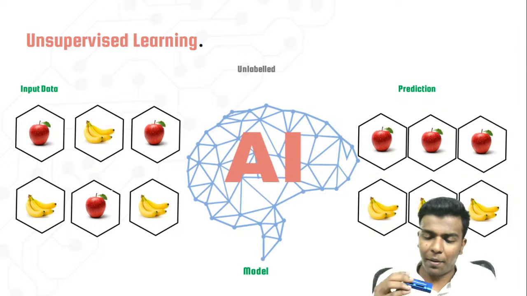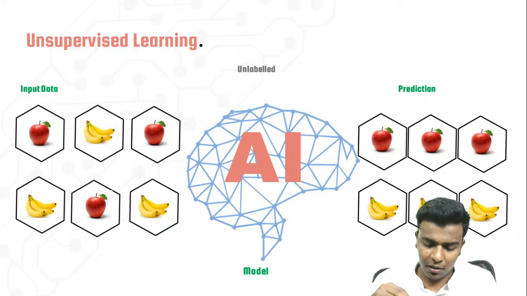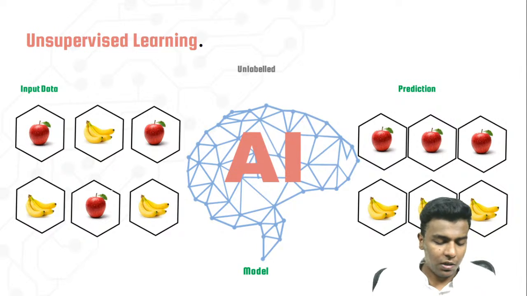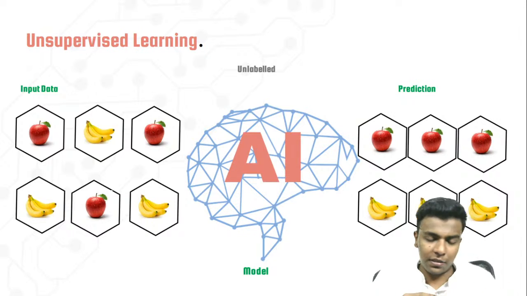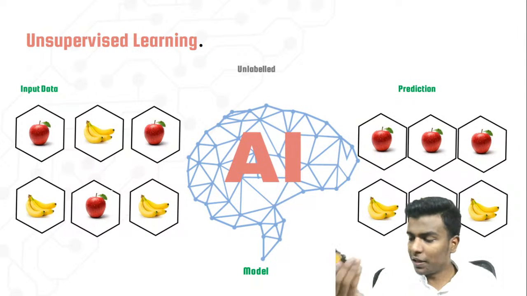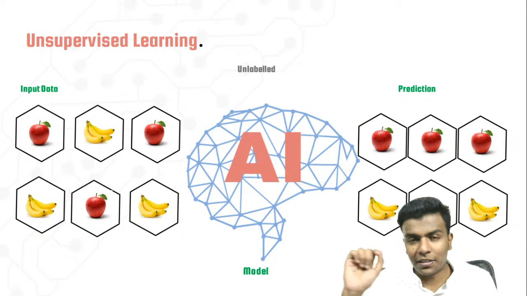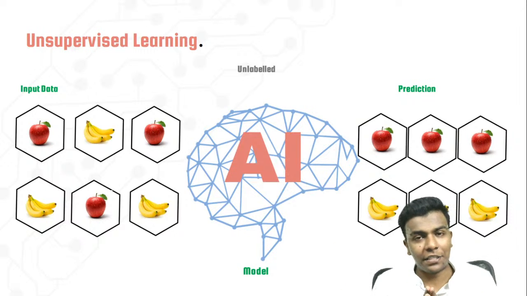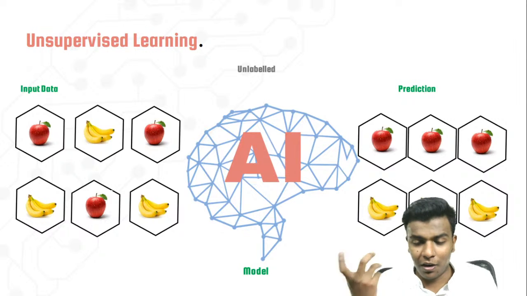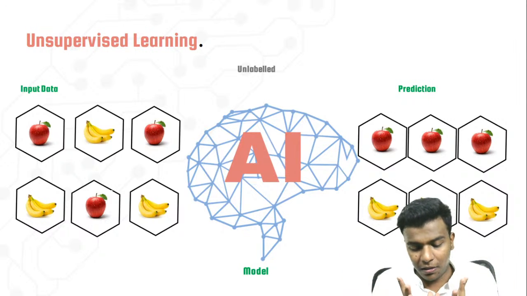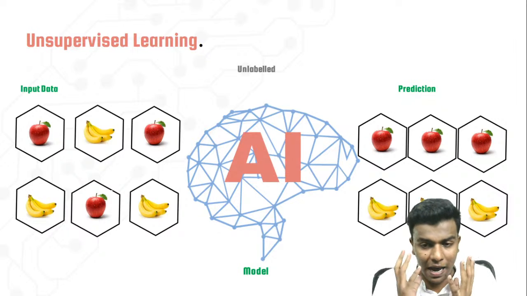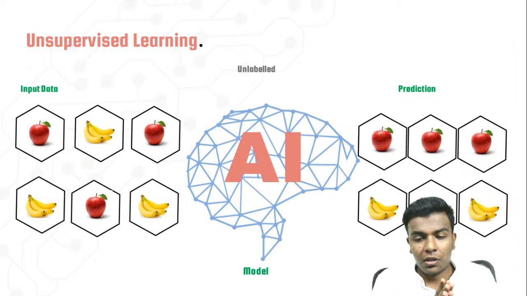Like that it will take them one by one. This one looks like the first, so we place it on this side. This one also looks like pen drives. Another object looks like the first class, so it will place it there. Like that it does the segregation. It doesn't bother about the labels, and doesn't know the pen drive name or car or vehicle. It just identifies by the complete data, through pattern recognition, and segregates the data.